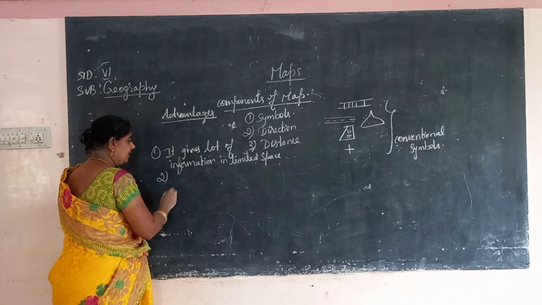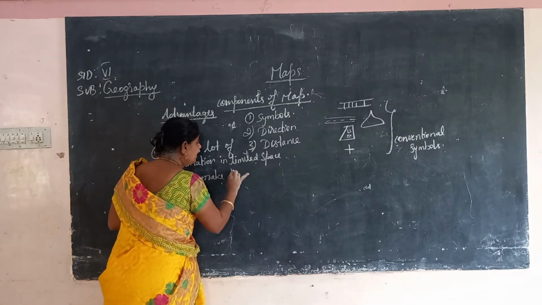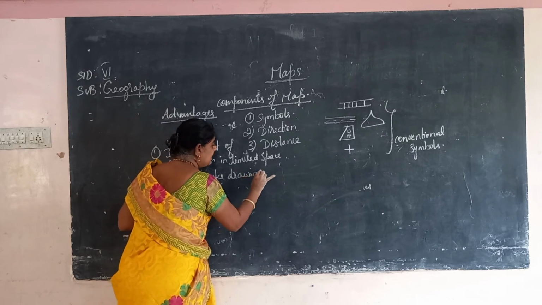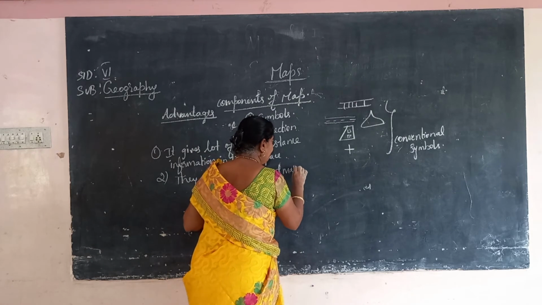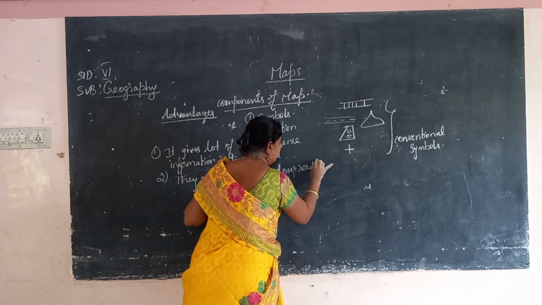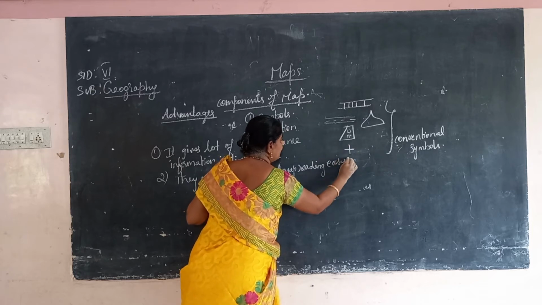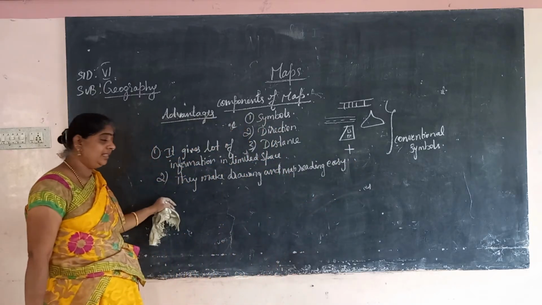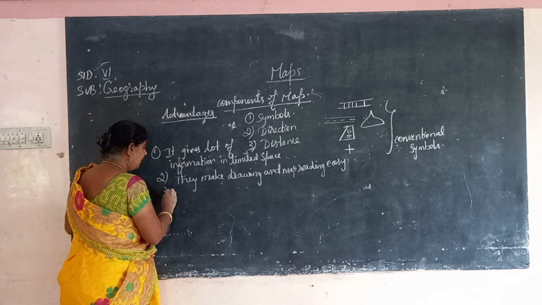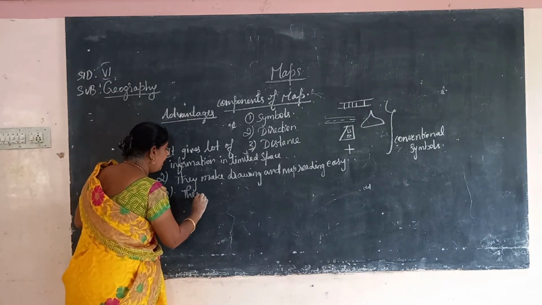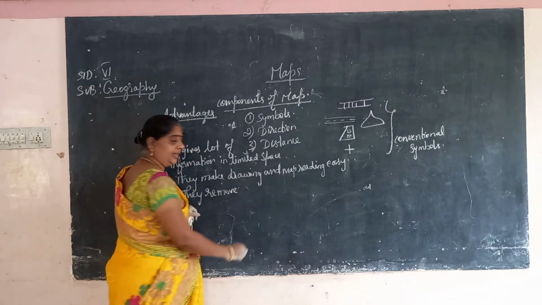Then next, they make drawing and map reading easy, so we can easily read. Then they remove the language barrier.